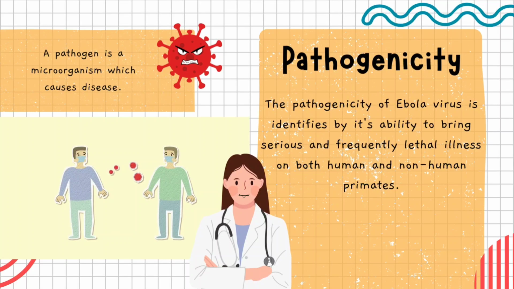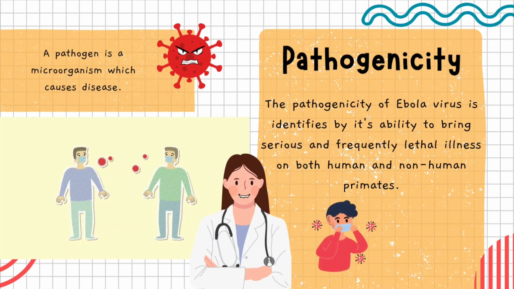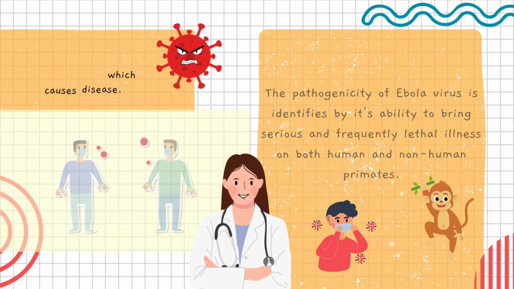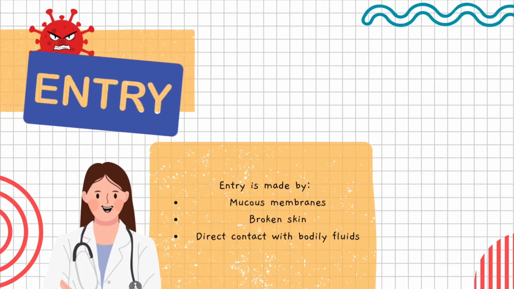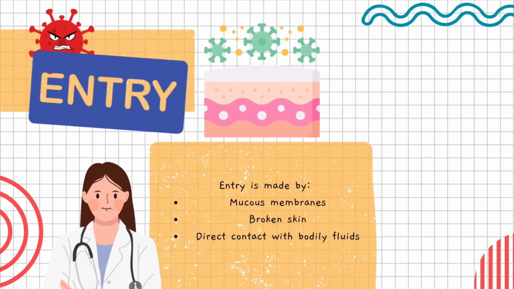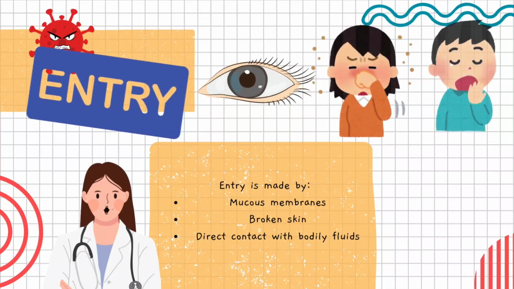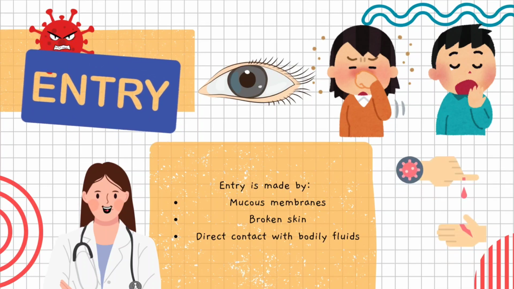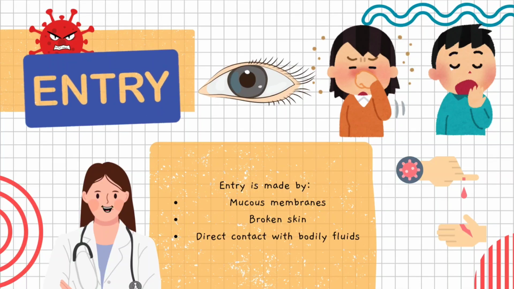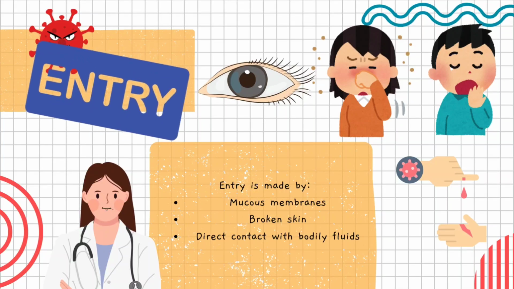Pathogenicity of Ebola virus refers to how the virus causes disease in the body. It is known for being extremely dangerous, often leading to severe illness or death in both humans and some animals like monkeys and apes. So how does Ebola enter the body? First, the Ebola virus gets into the body through mucous membranes like the eyes, nose, and mouth, and also broken skin, or direct contact with the blood or other body fluid of an infected person or animal.